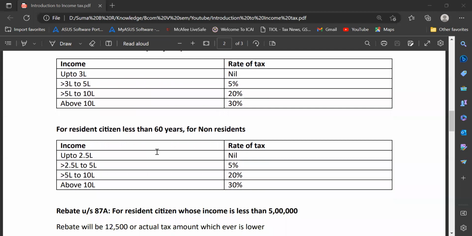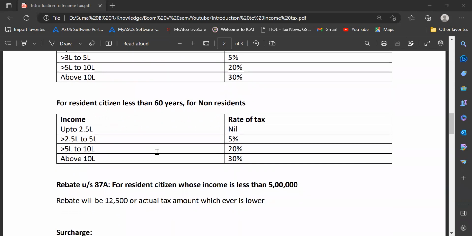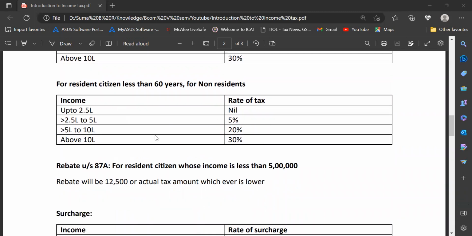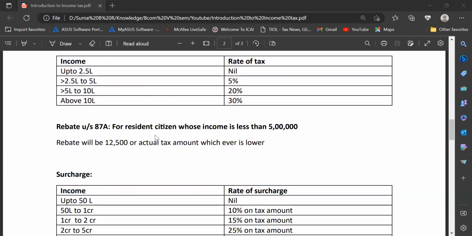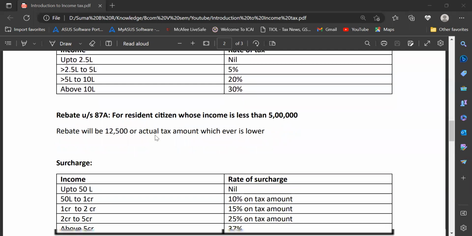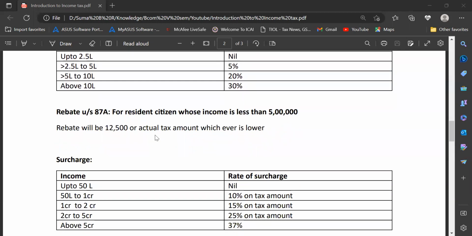In the same way, if the person is a resident who is less than 60 years, or if he is a non-resident of whatever age group, then his slab will be up to 2.5 lakh, the rate of tax will be nil. From 2.5 lakh to 5 lakh, the rate of tax will be 5%. 5 lakh to 10 lakh, the rate of tax will be 20%. Above 10 lakh, the tax will be 30%.